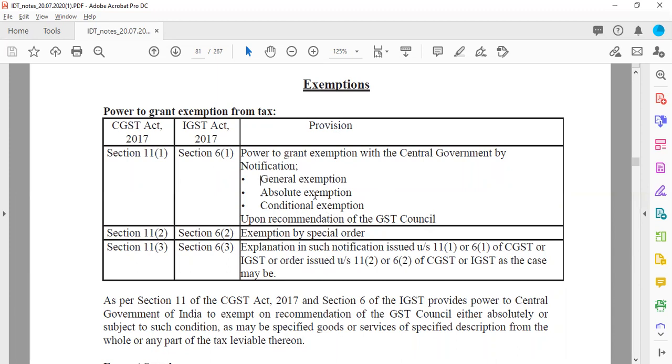Now, all these exemptions are based on the recommendation of the GST Council. So it is necessary that the GST Council should recommend these exemptions, and then the assessee can avail those exemptions. Next is where, by a special order, the department is giving certain types of exemption, and that will include exemption by a special order. And third one is an explanation where notifications are issued under the IGST and CGST Act for granting certain types of exemptions.